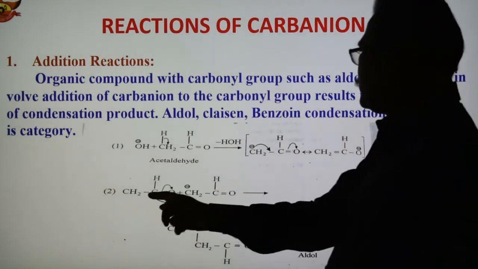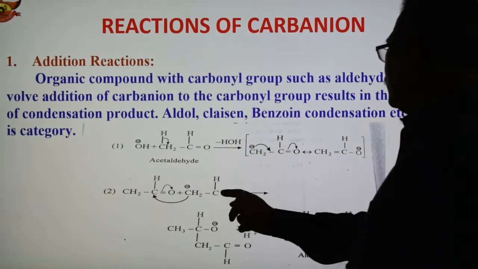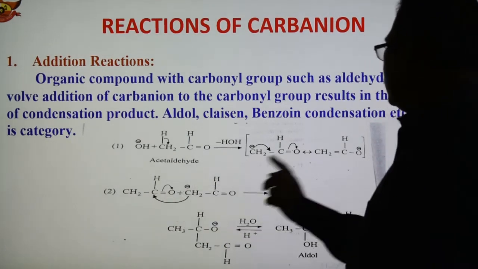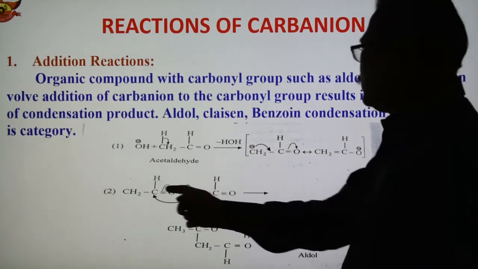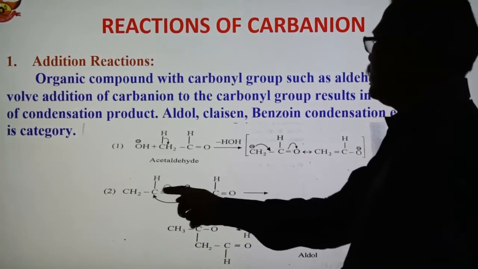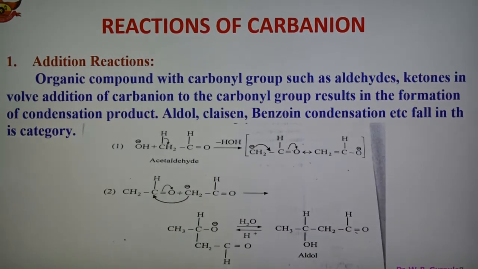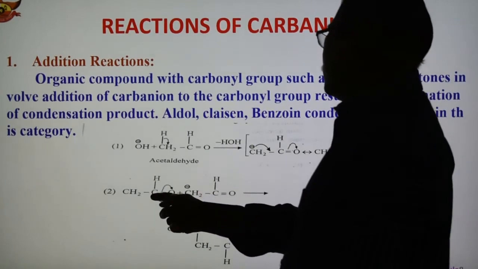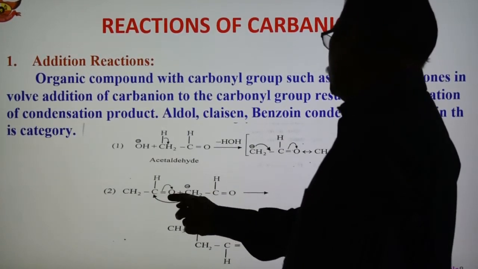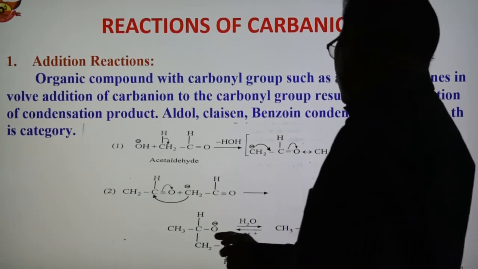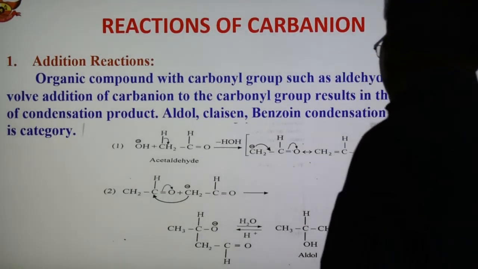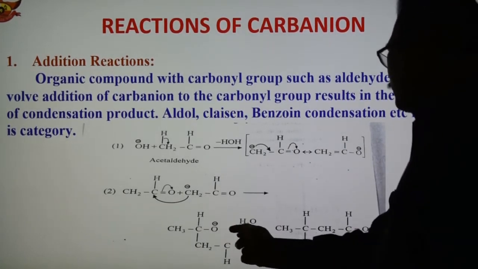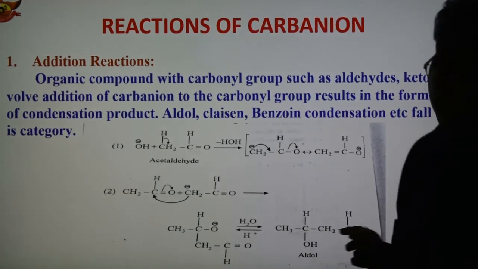This CH2CHO then reacts with another acetaldehyde molecule, and the addition takes place, giving the addition product. This is nothing but the aldol, with an OH group in the product.